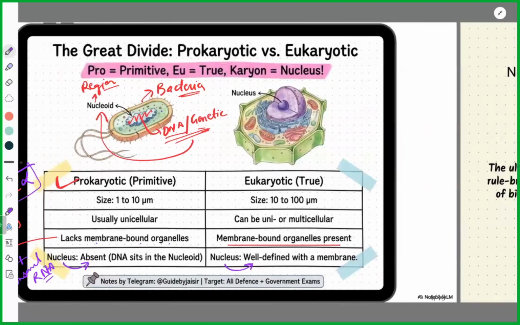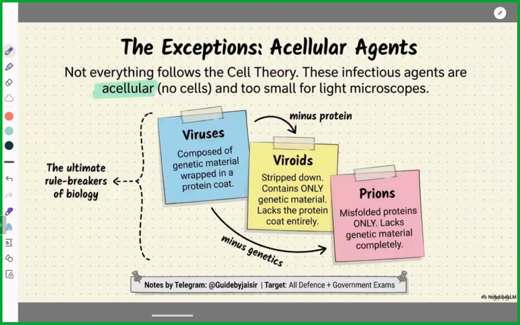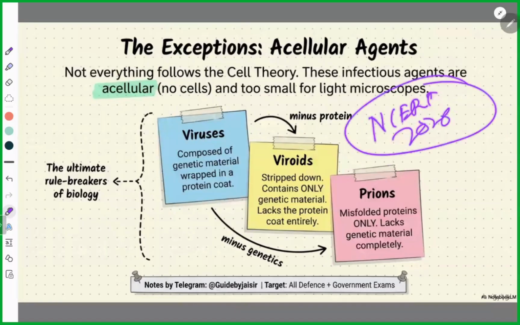Okay, next. Now, viruses, viroids, and prions. What are these? Simple. These are categorized as acellular. Why? Because they only contain genetic material. The genetic material is just floating. They do not have a cell membrane or any outer covering. It is only the genetic material. But these three have certain slight variations in their structure. Very important. Again, NCERT, latest NCERT 2026 core concept.